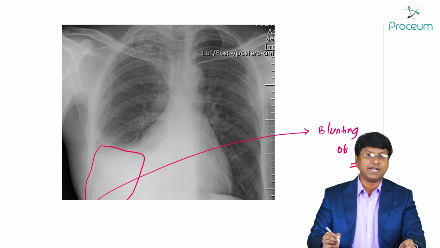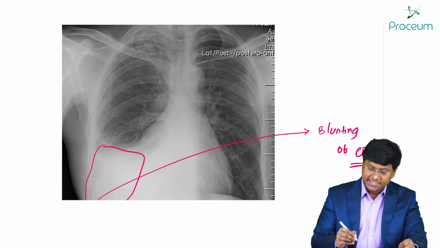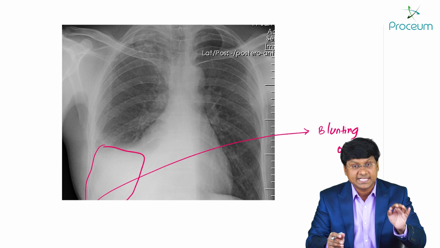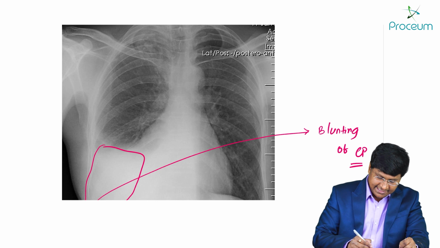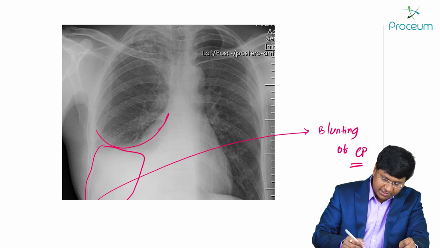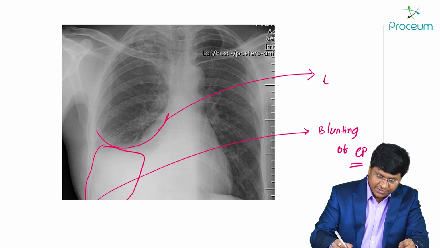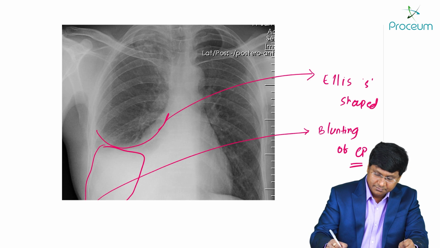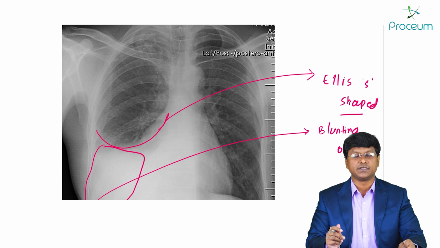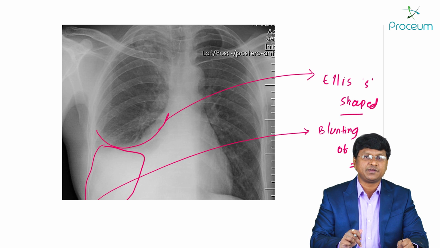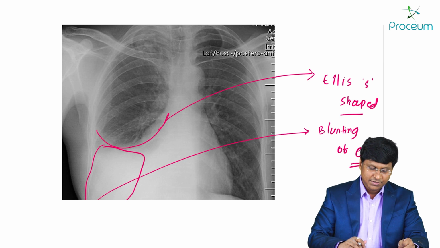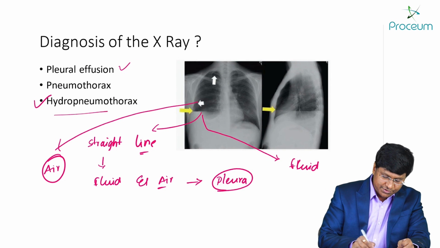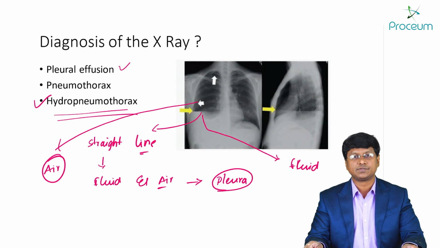Right, there will be also blunting of the costophrenic angle. So blunting of the costophrenic angle is the earliest marker in chest X-ray. And the other thing is, they will also have the presence of a curve. And this particular curve is called Ellis S-shaped curve. Right, Ellis S-shaped curve. So this is the chest X-ray picture in patients with a pleural effusion. So the answer to this particular question is the hydropneumothorax.